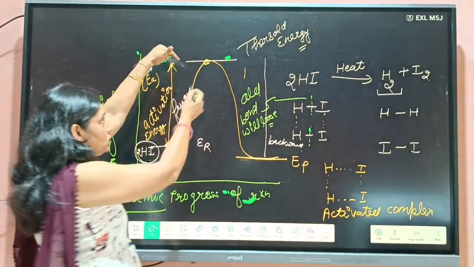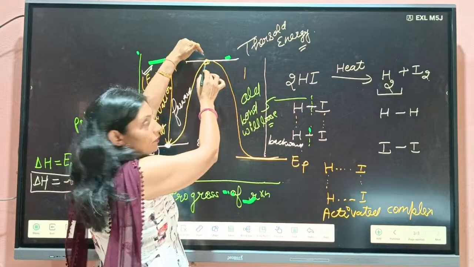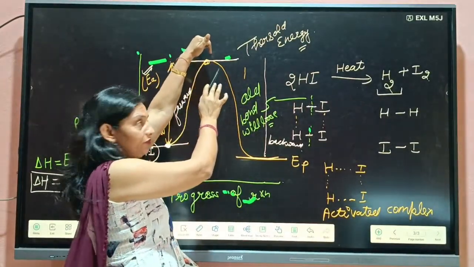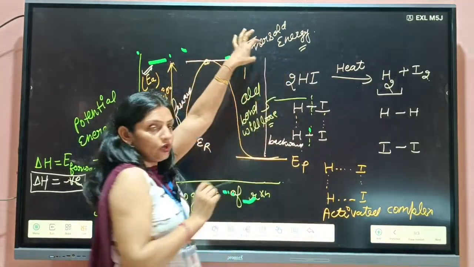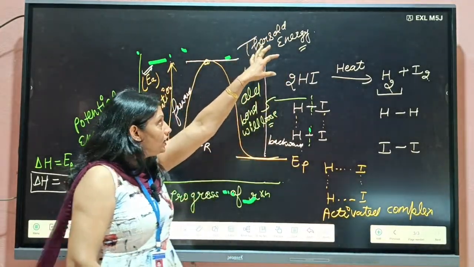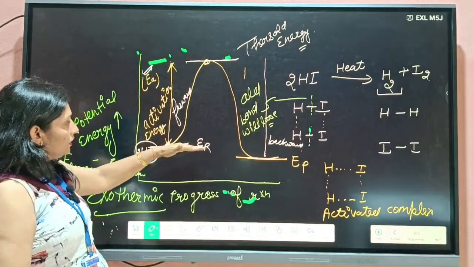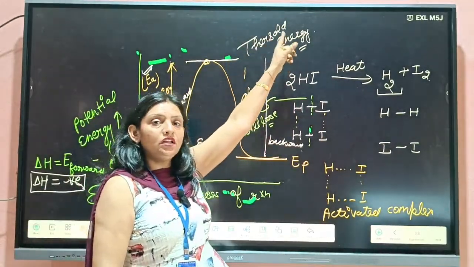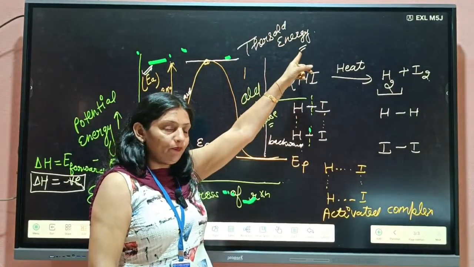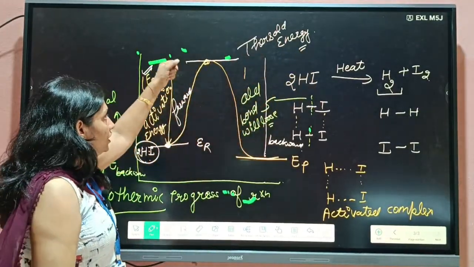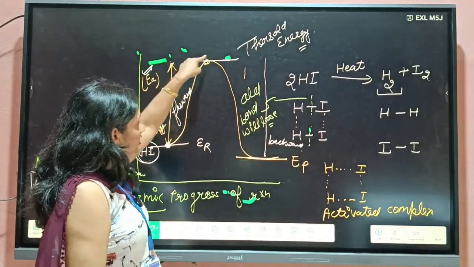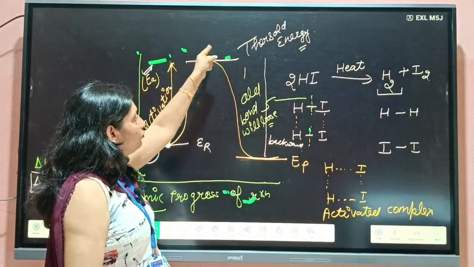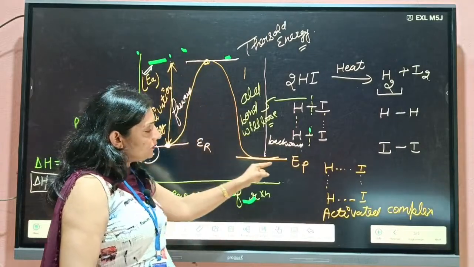Okay, so this amount of energy is the minimum energy which is required for making the collision effective, and it is known as the threshold energy. Okay, so we can say reactant energy plus activation energy will be equal to the threshold energy. Okay, I hope it is clear to you. Then after breaking the old bonds, it starts to form new bonds. So it will release energy.